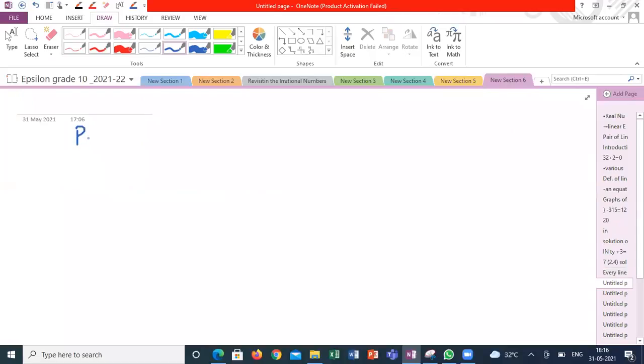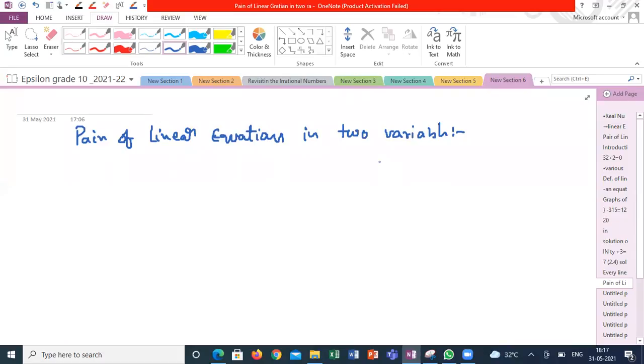The meaning of pair of linear equations is that the equations are always available as two equations of common variables.